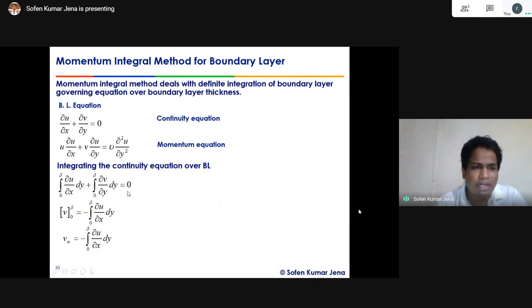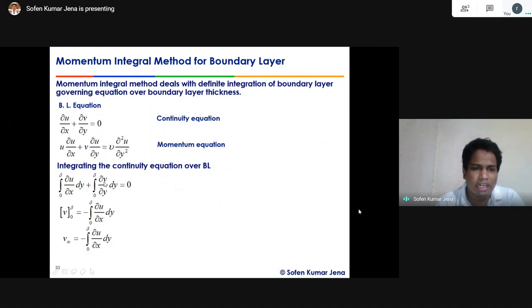So what do I get? The left side term will be the integral of del v by del y, and the term minus the integral from 0 to delta of del u by del x dy comes to the right side with a negative sign.